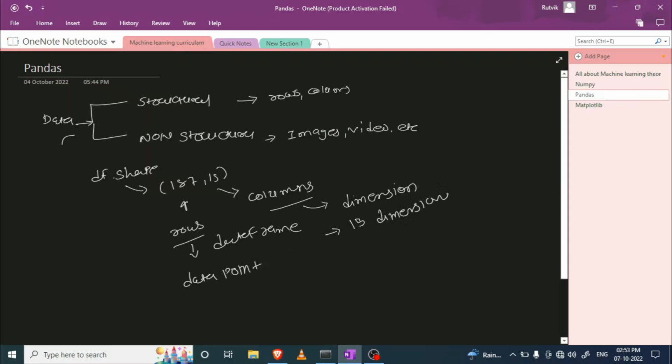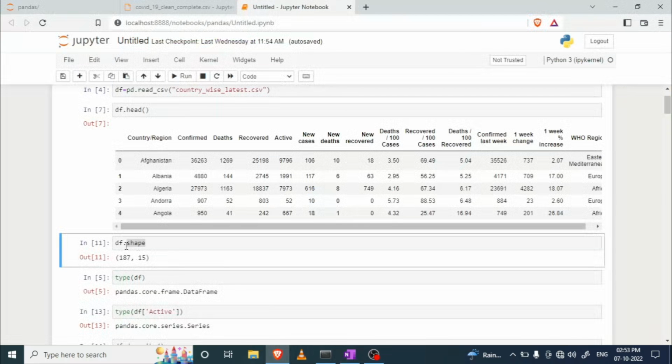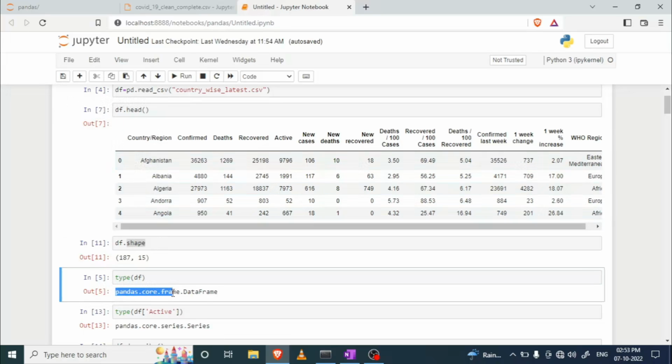Now we are moving forward, and I want to check the type of this df. The type of df is pandas.core.frame.DataFrame. But if you want to tell anyone else the type, you can say that this is a data frame object, right?